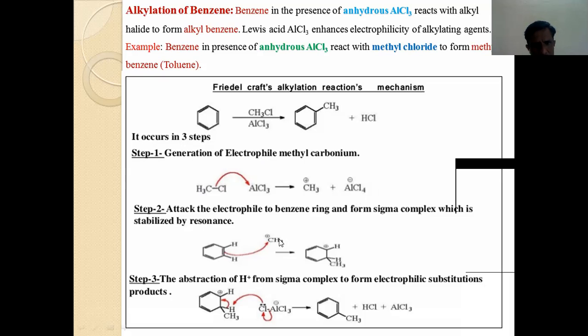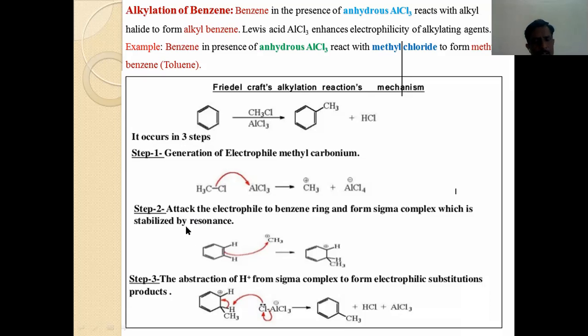In step 2, the CH3+ attacks the benzene molecule, forming an arenium ion, or Wheland complex, or you can call it a sigma complex, which is formed in step 2. This step is a very slow step. This step is the rate determining step.